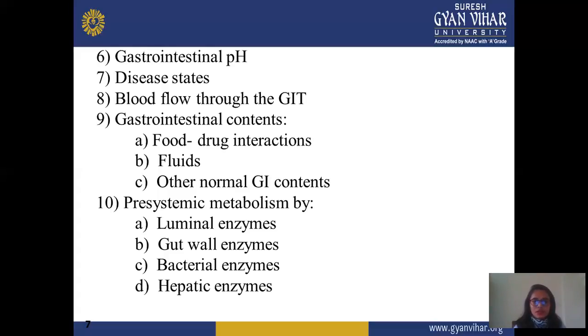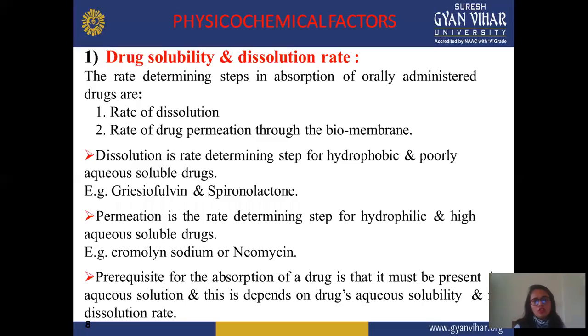Next is pre-systemic metabolism. In pre-systemic metabolism, different types of enzymes are involved. Every enzyme affects or interacts with a particular drug, like luminal enzymes, mucosal enzymes, bacterial enzymes, and hepatic enzymes. All these enzymes are present in the pre-systemic process or pre-systemic metabolism and affect the drug process or alter drug release or drug absorption. This is all about patient-related factors. Now we discuss these factors individually.